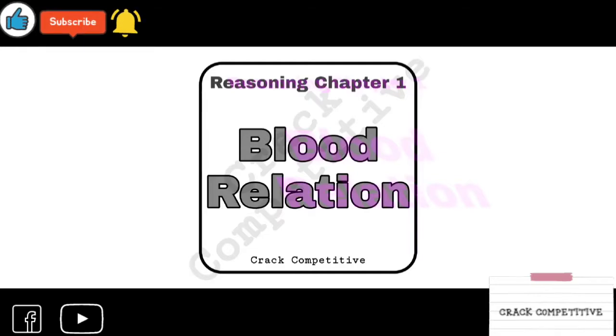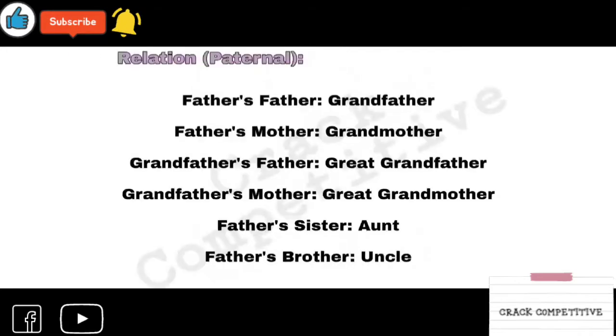So we are starting here. Blood relation is a very common topic, but people have to know these things very minutely so that they can solve problems. And if you want to solve problems of this chapter, you have to know the relations. We all have two kinds of relations. One is from our father's side, which is called the paternal relation, and one is from our mother's side, which is our maternal relation.